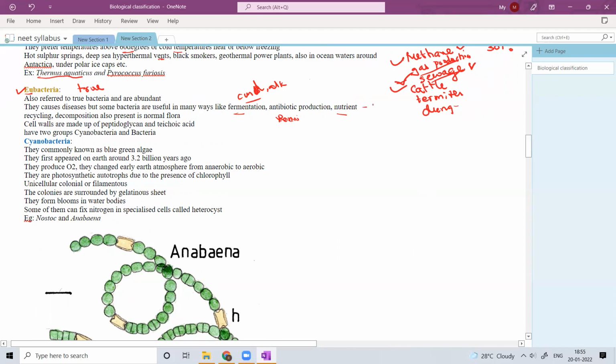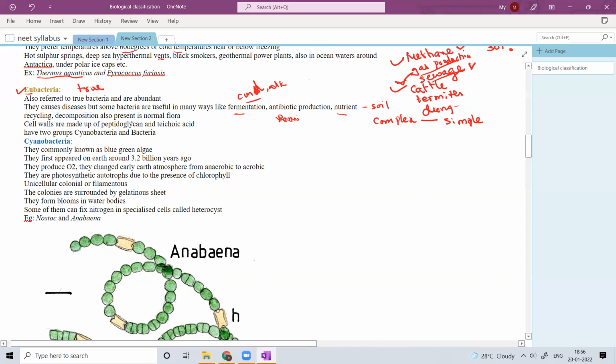Even in soil, water and air, complex substances are broken down into simple substances. So the nutrients, maybe nitrogen, hydrogen and oxygen, come back to the atmosphere.